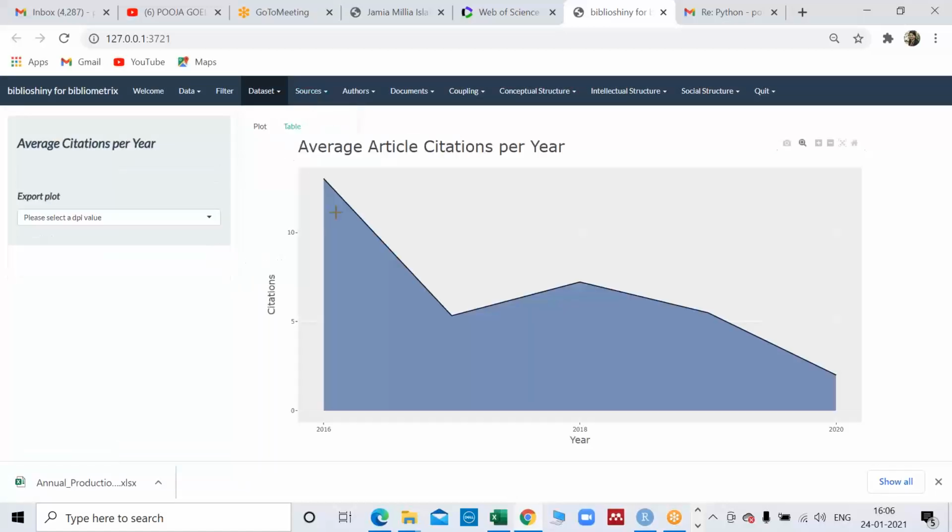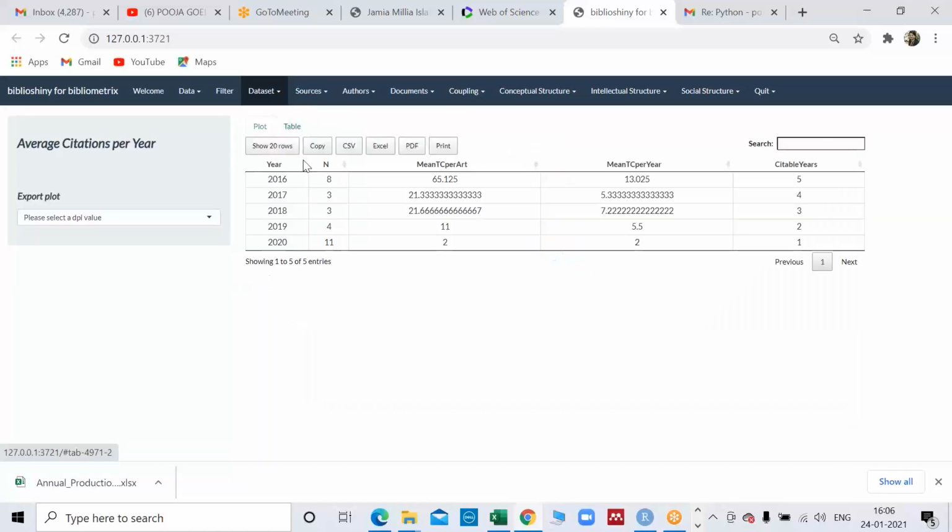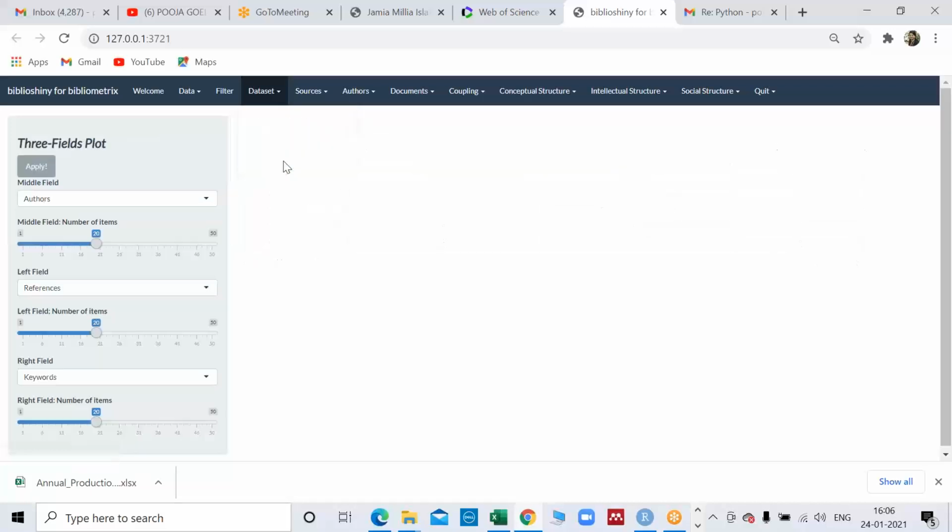Average citations per year. So this data is fetching these citations every year. These are the mean citations per article and per year. So this is all information. It's not necessary that you put each and every piece of information. This is something very interesting. Right now I'm just doing it as default, then we can make changes.